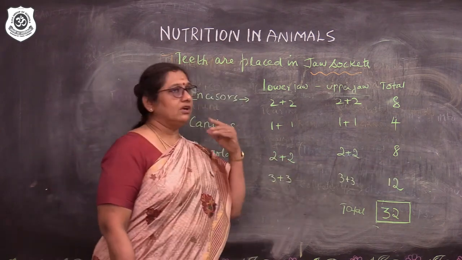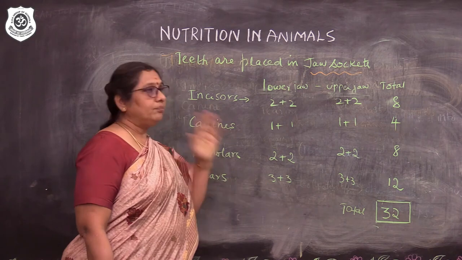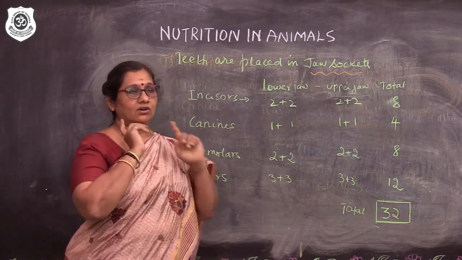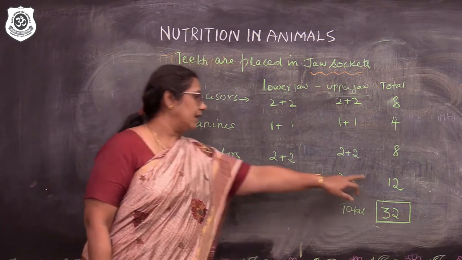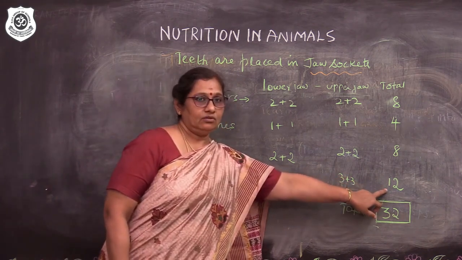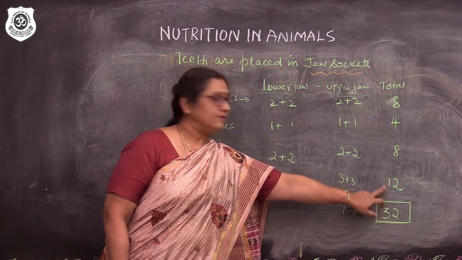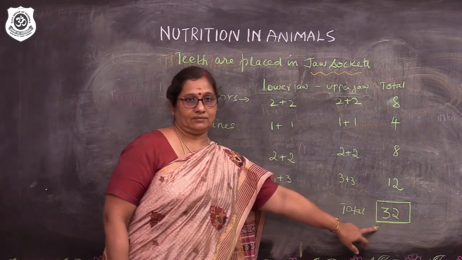Molars. After premolars, next 3. This side 3, this side 3 on the lower jaw. Similarly, on the upper jaw, here 3, here 3. So totally we have 12. Overall, a human being will have 32 teeth.